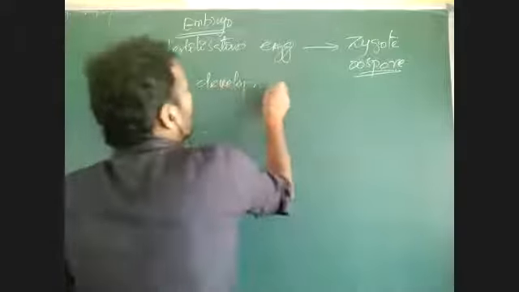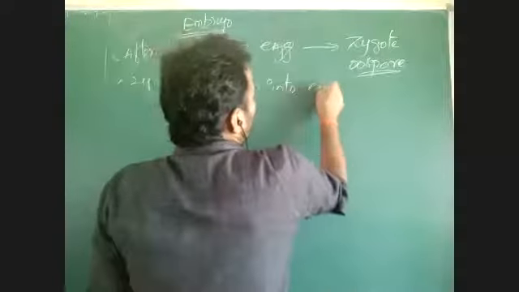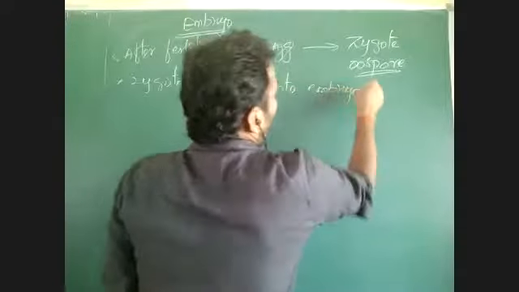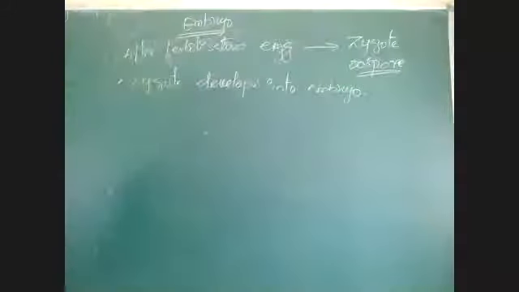Zygote develops into embryo. This embryo is the heart of the seed, or the main part of the seed, because the embryo has totipotency, where generation of the new plant is mainly based on the function of the embryo only.